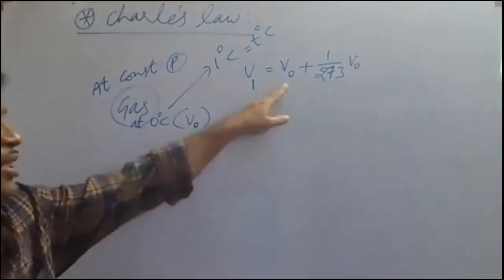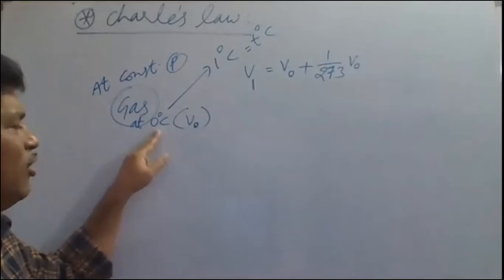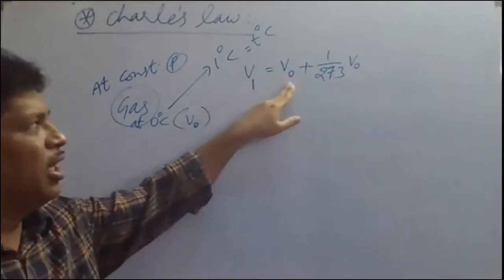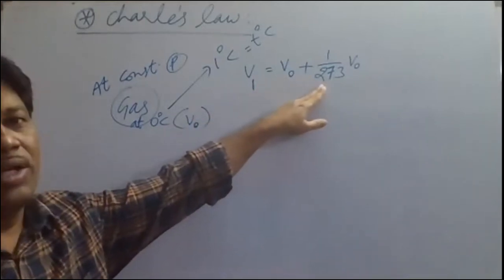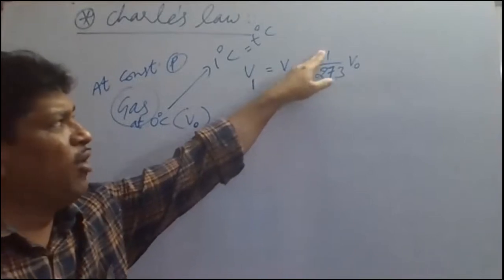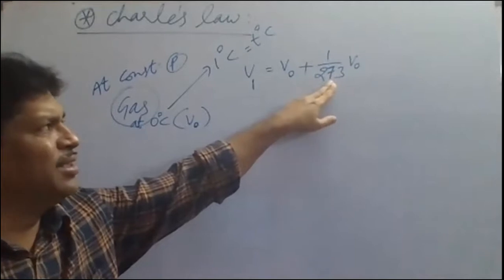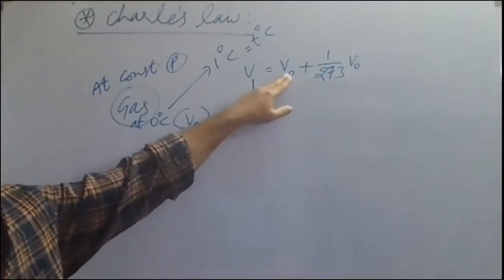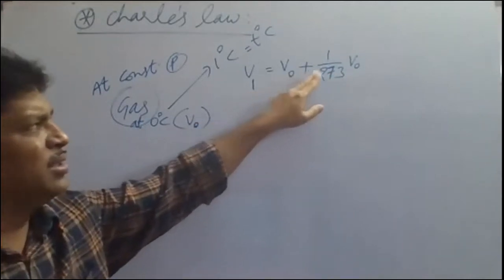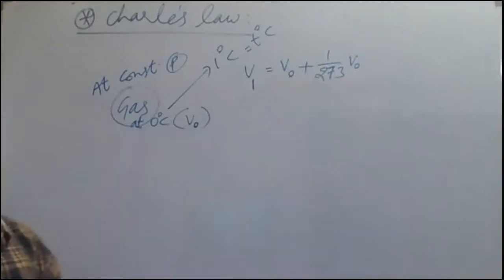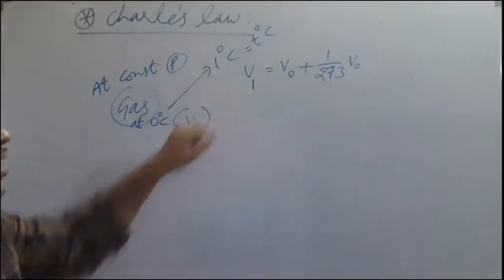V naught is the initial volume, how much is there at 0 degrees Celsius. Along with this, 1 by 273 of V naught will be the increased volume. So the initial volume plus the increased volume is equal to the total volume at 1 degree Celsius.